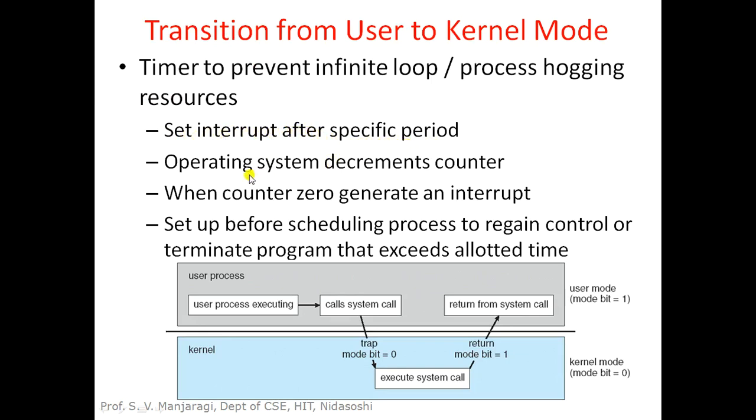Here the operating system decrements the counter. Once the timer is set, the operating system will start decrementing the counter. When the counter reaches 0, an interrupt is generated, and whenever an interrupt is generated, the program gets terminated. So after the interrupt, the operating system can terminate the program. That is how infinite loops can be eliminated from the system.